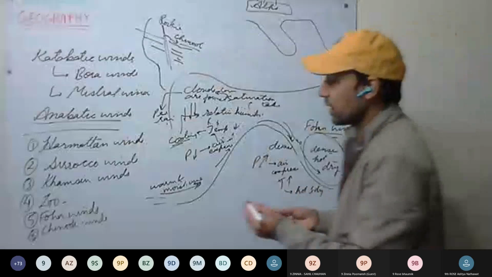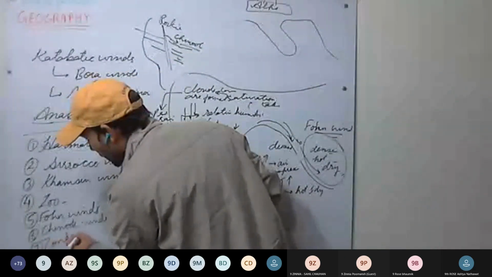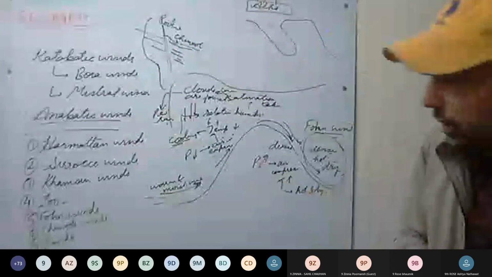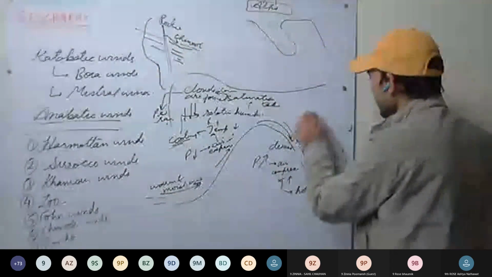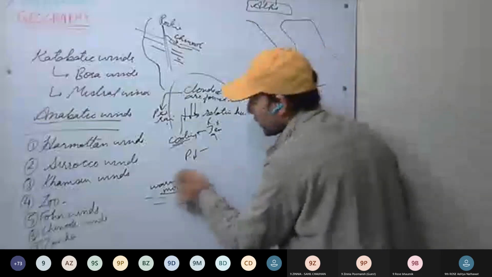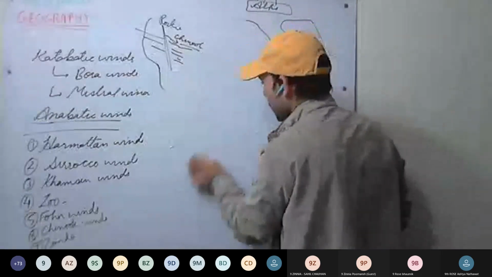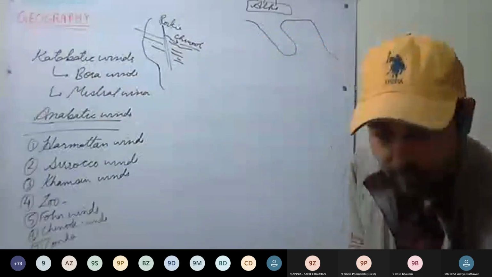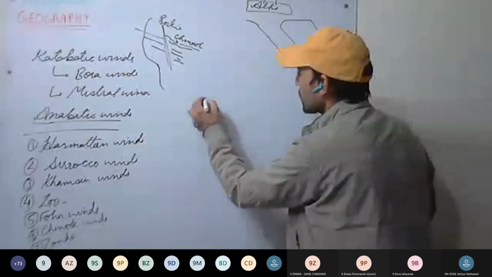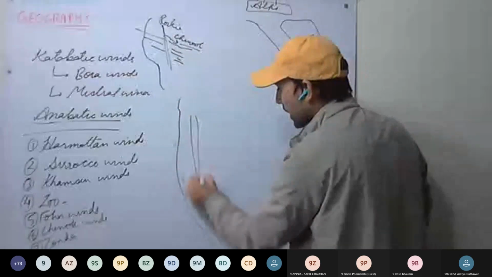Okay, and after this, Zonda winds. They are also similar to the foehn winds. They are present in South America. Argentina we have, Chile, Argentina there. So in South America, which mountains we have? On the west coast, we have the Andes.